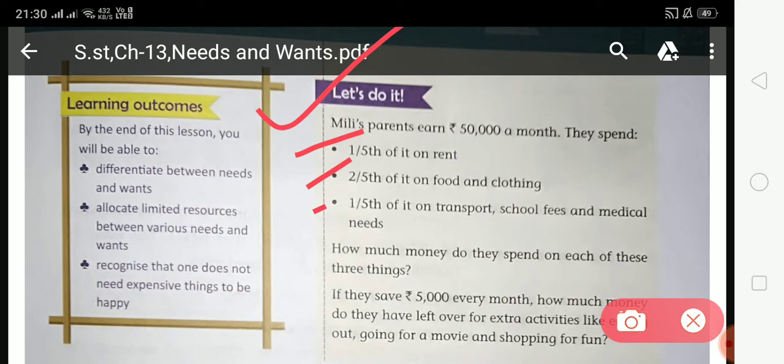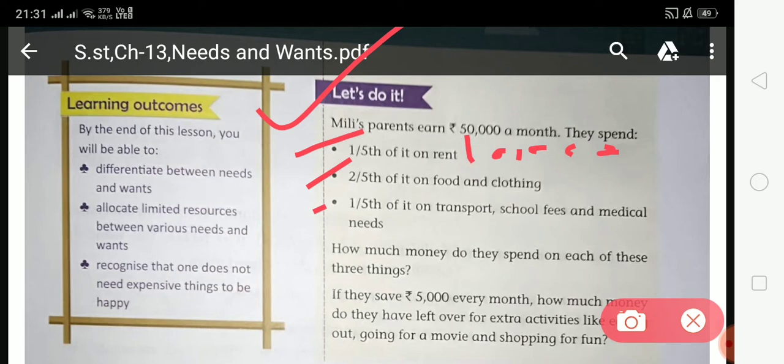So, first of all, Millie's parents spend one-fifth of their earning on rent. Their total earning is 50,000 a month, and they spend one-fifth of it on rent. It means 10,000 on rent.